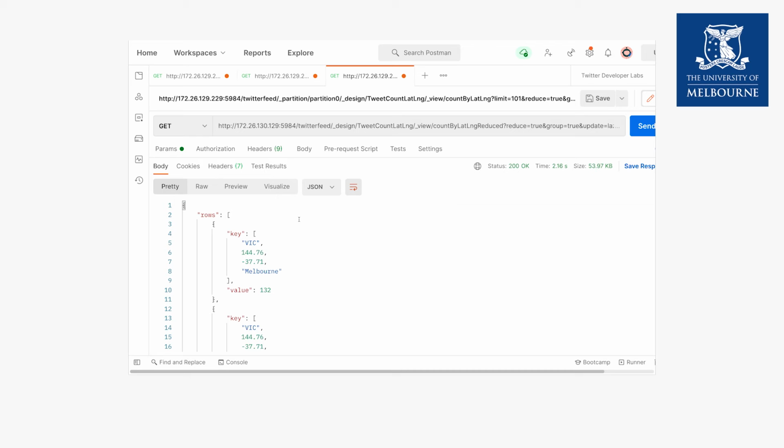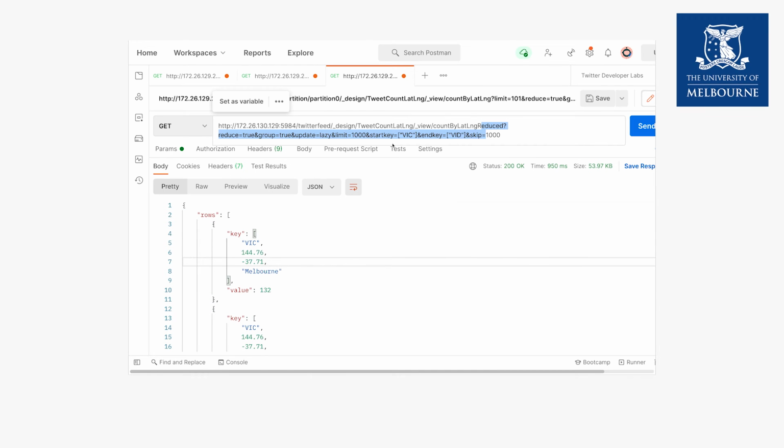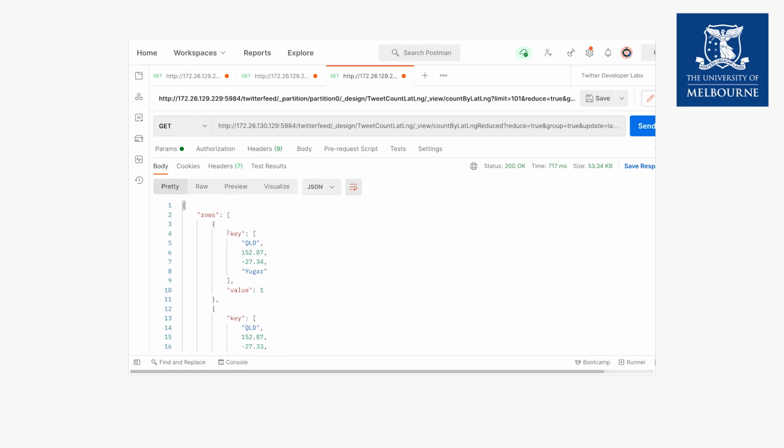So for each state, we needed to query the map reduce data using the filter. So I have the same thing here, the database, the document name and the view name. And here I'm also adding a filter using start key and end key. And then I can paginate it with setting a limit and the skip, and the reduce and the group parameters are set to true. So if I run this, this is returning me data for Victoria. Similarly, if I want to run it for Queensland, I might change the start and end key, and it will return me data for Queensland only.